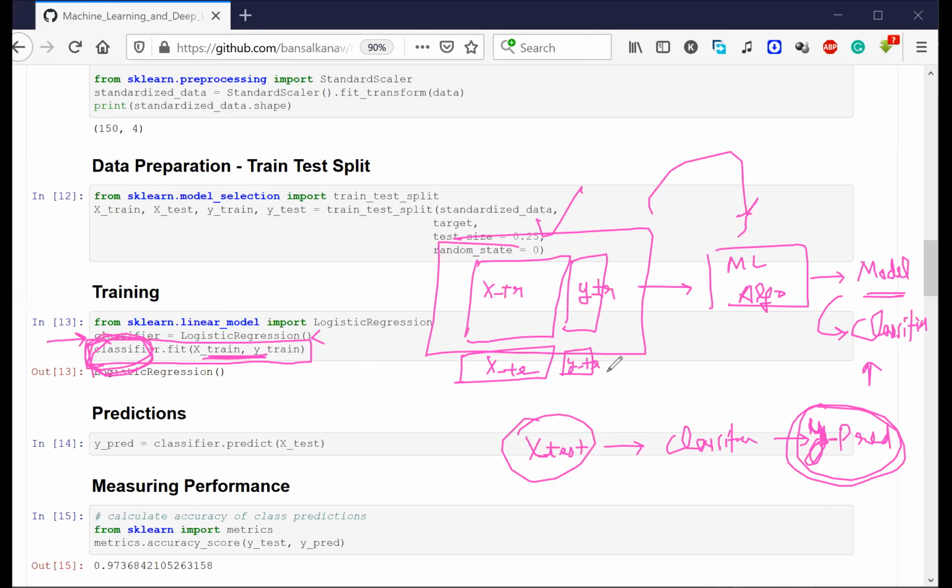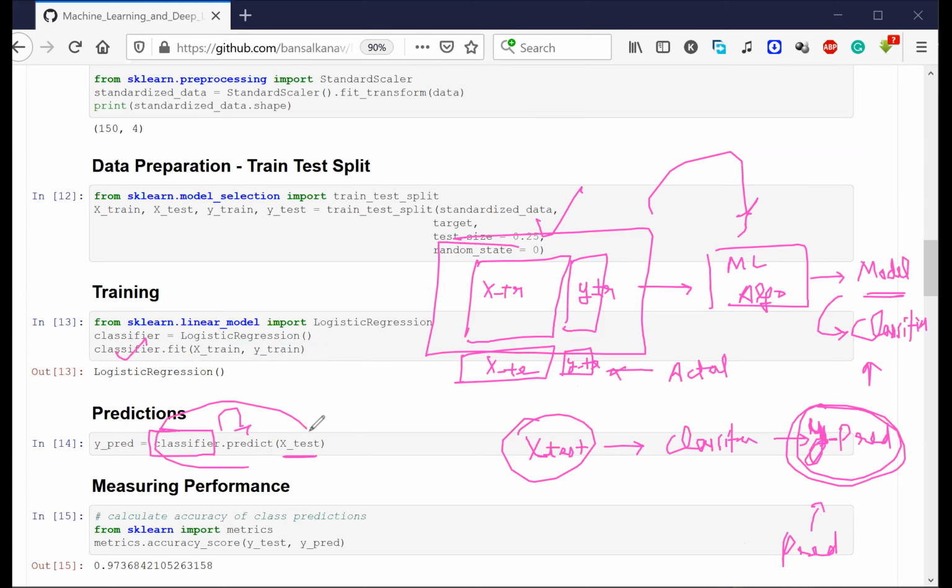We already have the actual values, right? These are the actual values. We now have the predicted values, right? Let's see how to write the code for this. You just need to write a single line. You say classifier, the model that you learned, dot predict, and then the data on which you want to predict. Let's keep this entire prediction inside a variable called y predicted. You are simply assigning all the predictions that you generate to a variable called y predicted.